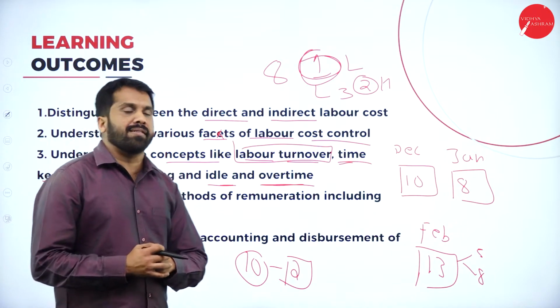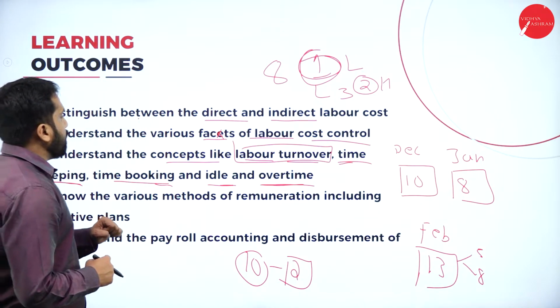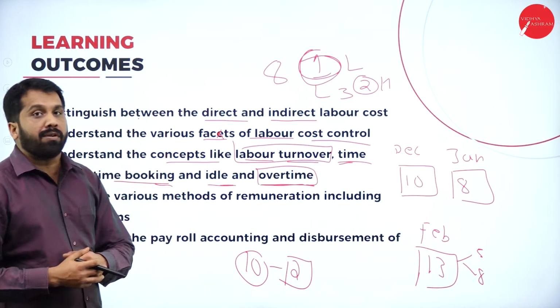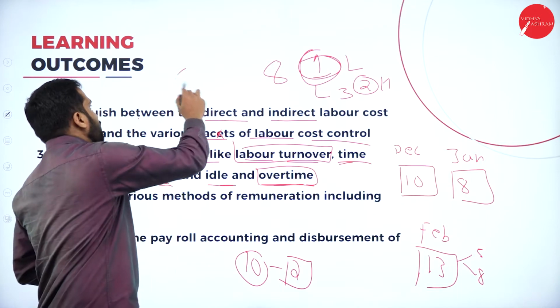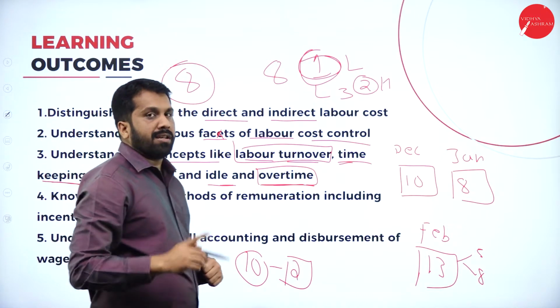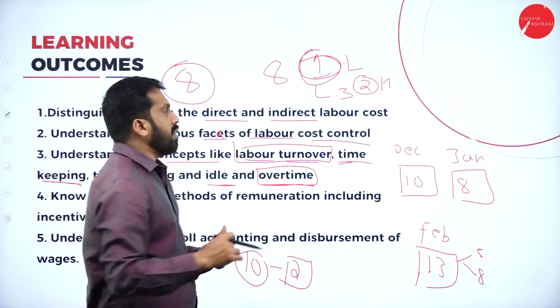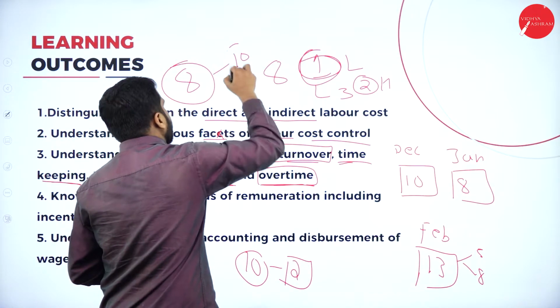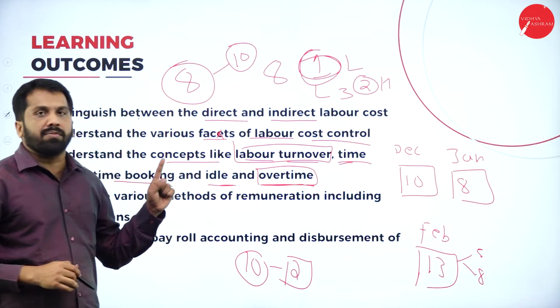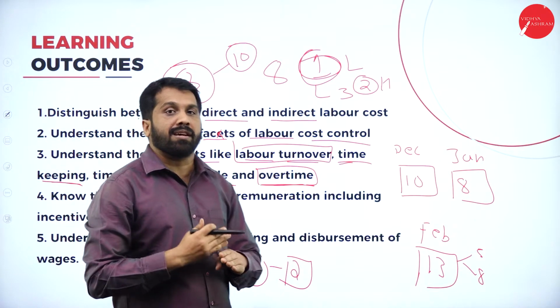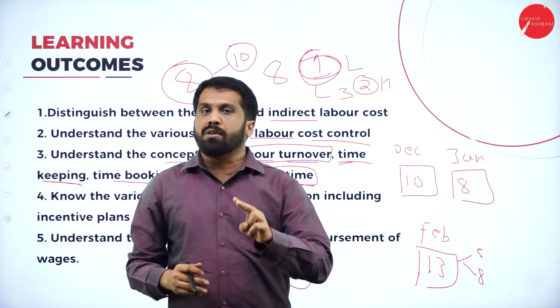Hope you are clear. Now, the next one is overtime. What is overtime? Normally, what are your work timings? You are supposed to work for 8 hours, but you have worked for 10 hours. Your actual working time is 8 hours, but you worked for 10 hours. So how many hours did you work more? 2 hours extra.